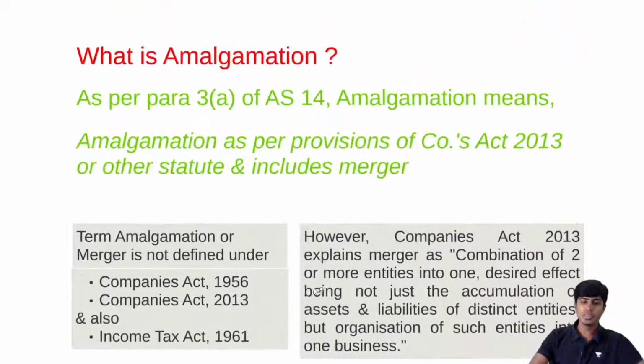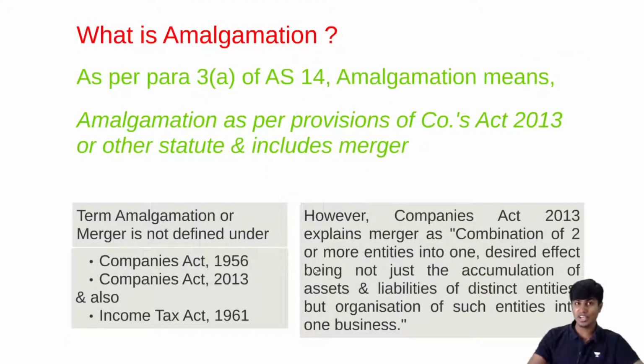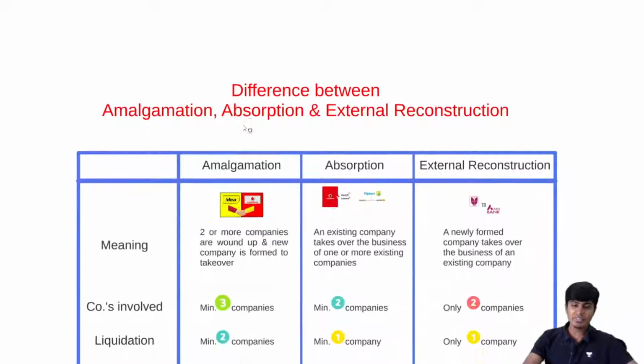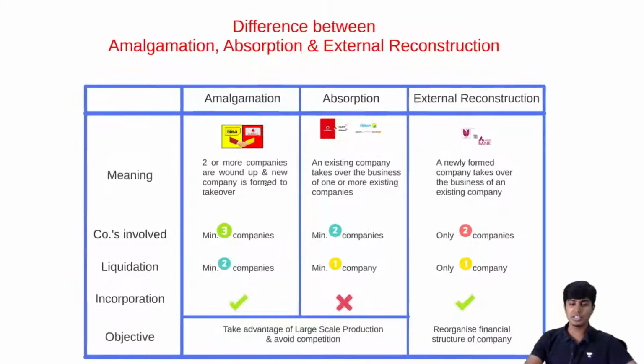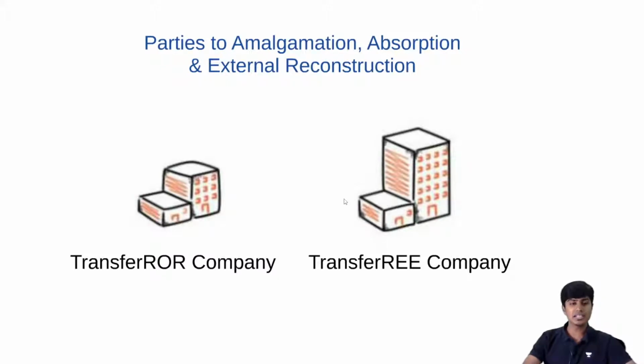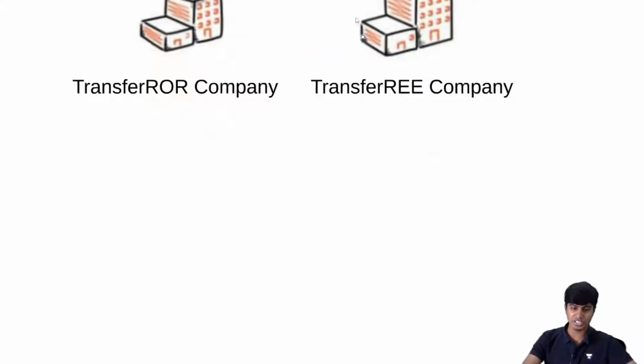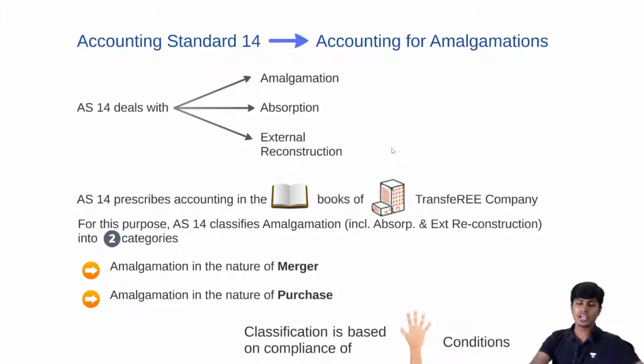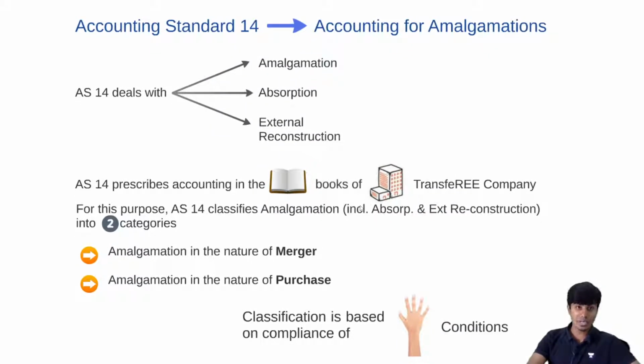And then I told you the meaning of amalgamation, which is not defined under the accounting standard or the law; only an explanation is given as to what it is. Then we went on to understand the difference between amalgamation, absorption, and external reconstruction. After this, we understood who the parties to amalgamation, absorption, and external reconstruction are. And we spoke about accounting standard 14 and the accounting that it recommends. It is based on categorizing amalgamation, absorption, and external reconstruction into two broad classifications, that is, amalgamation in the nature of merger and amalgamation in the nature of purchase.